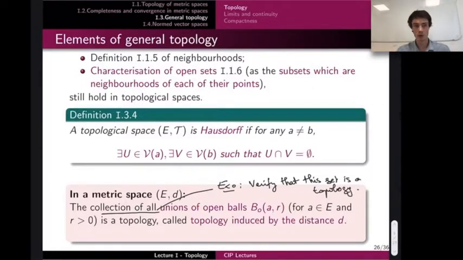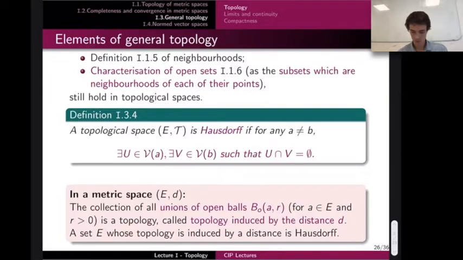This is a formal exercise, and it's called the topology induced by the distance d. You can verify that this topology is Hausdorff, because the distance separates points.